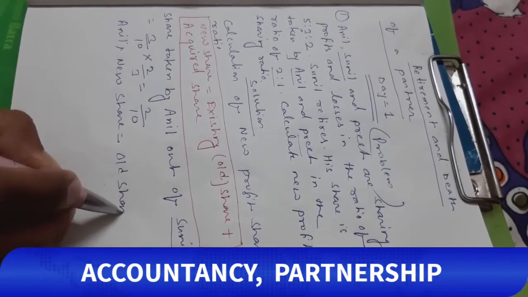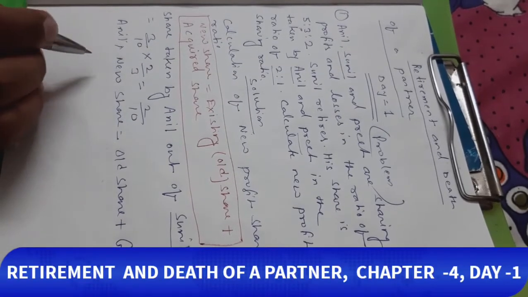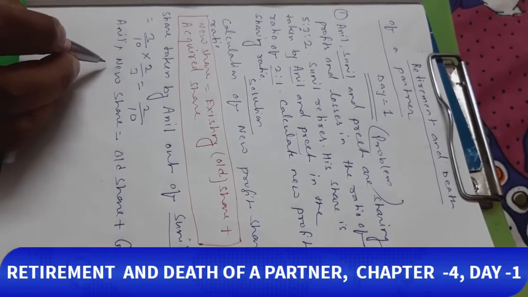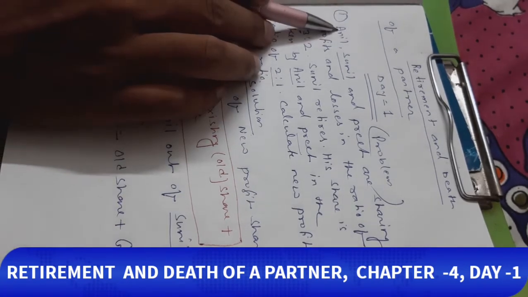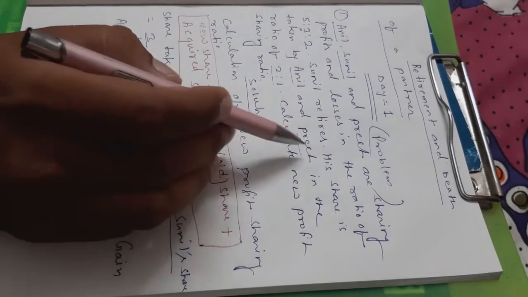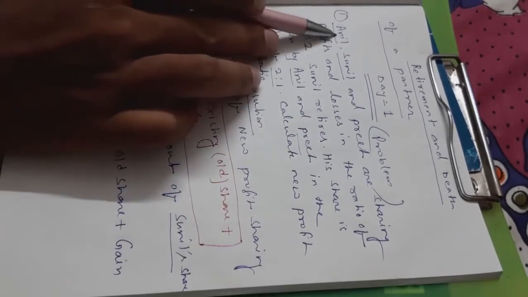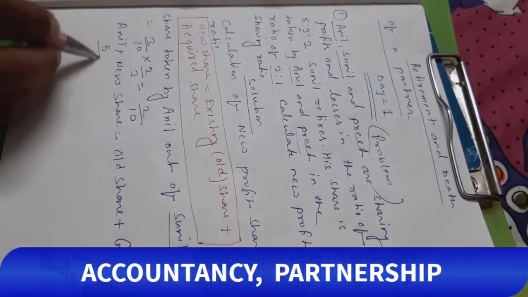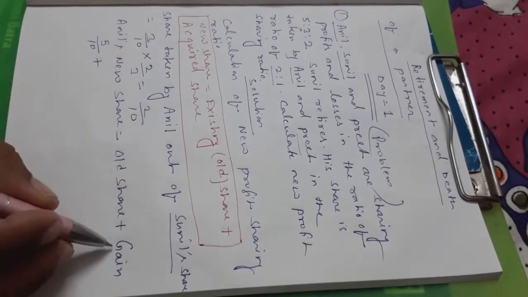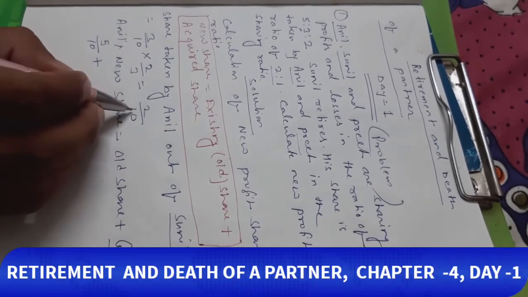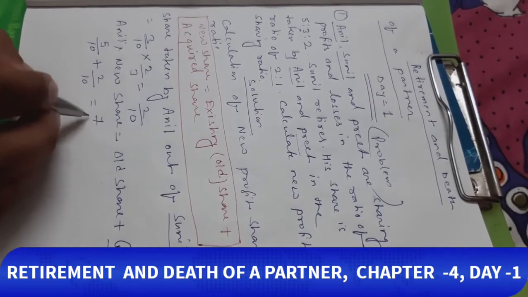Old share is 5 by 10, plus gain, which is 2 by 10, is equal to 7 by 10.